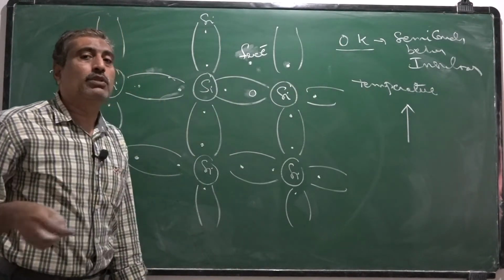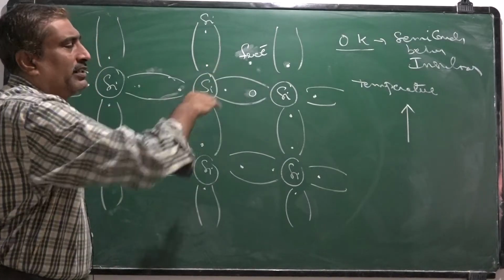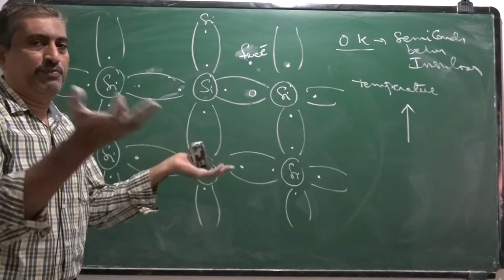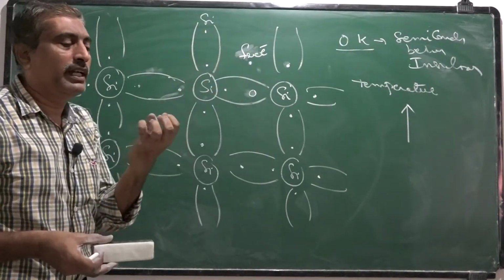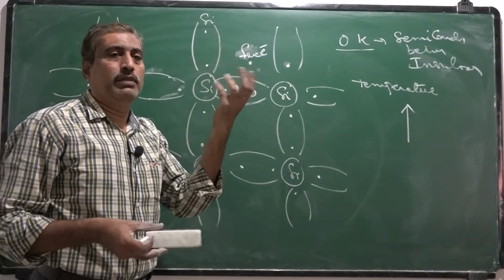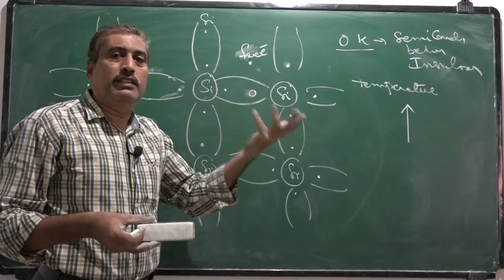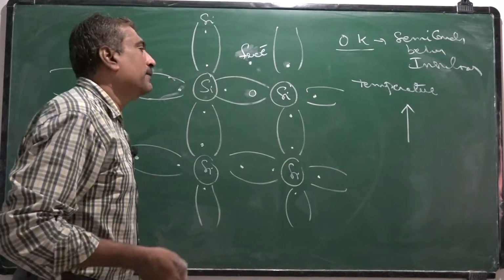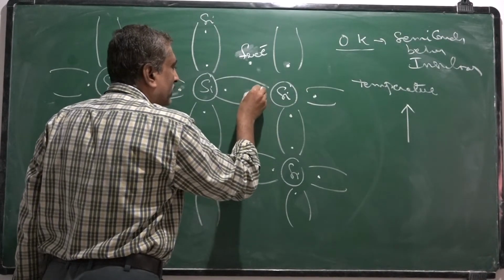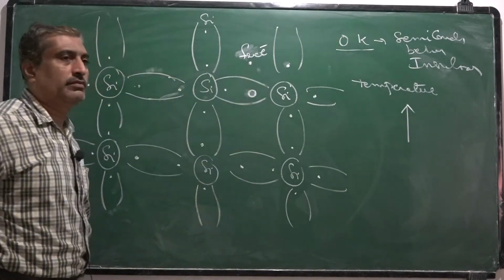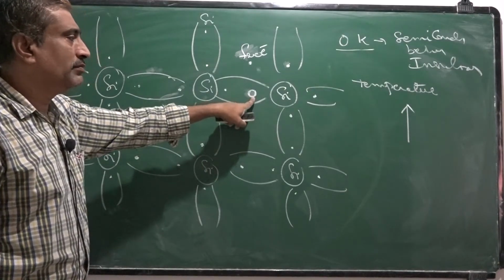Slowly, not only one, a number of electrons may get sufficient energy and become free electrons. That means conductivity slowly increases, because if free electron density increases, conductivity increases. So now we get a vacant bond here, an incomplete bond.